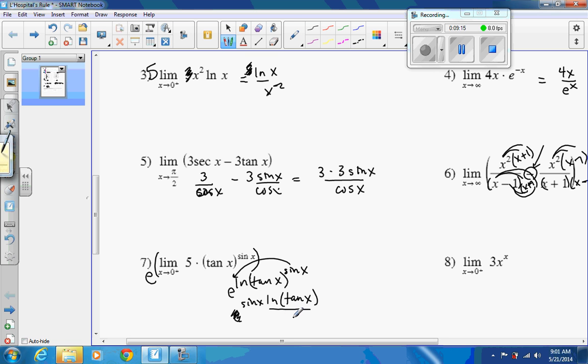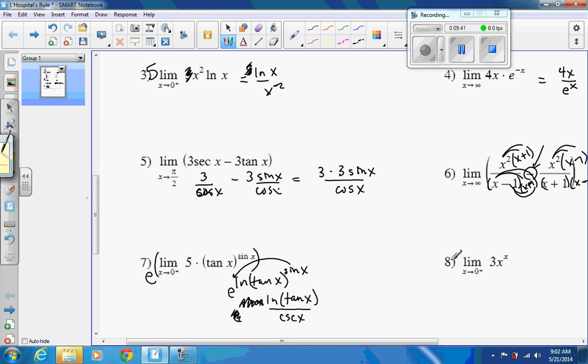It'd be 1 over sine. It'd be like the inverse, it's not the inverse sine, but kind of like the reciprocal of sine, which would be cosecant. I might not have thought to do that, but that's what we've got to do to get that as a fraction. Also, don't forget your e. And you might see something like that. It's a little crazy, but that's kind of what we're trying to figure out and part of what we're learning here.